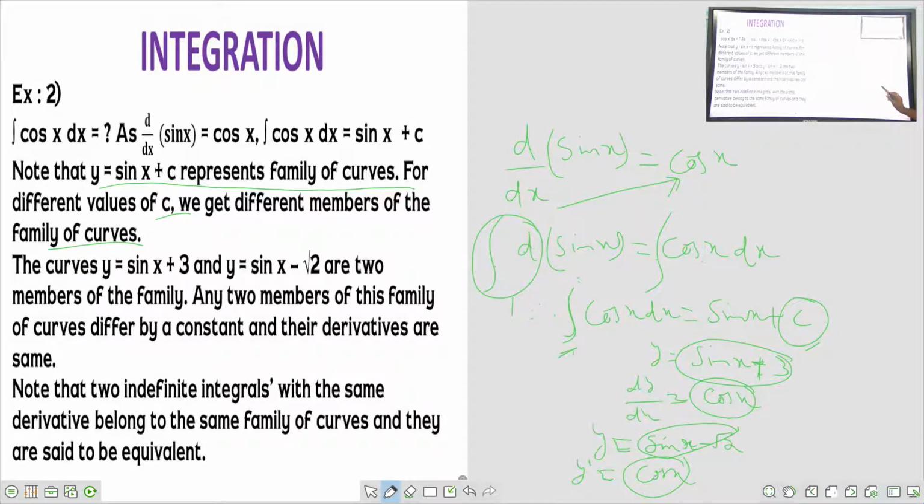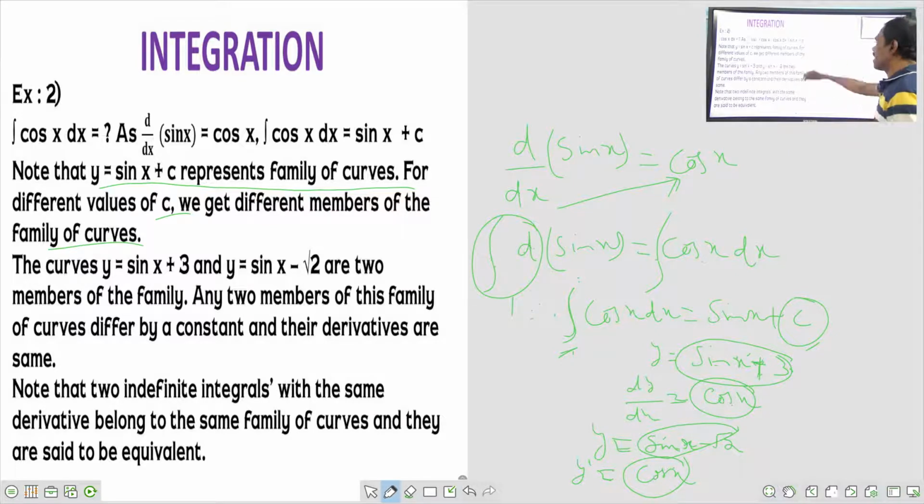That's why in integration we will always get the value of c, the constant of integration. See here, sin x plus 3. Differentiation of sin x plus 3, dy by dx, is cos x. What is the differentiation of sin x minus root 2 with respect to x? It is cos x. So even though we have two different functions, one is sin x plus 3 and another is sin x minus root 2, if you differentiate those two functions with respect to x, we will get cos x only.